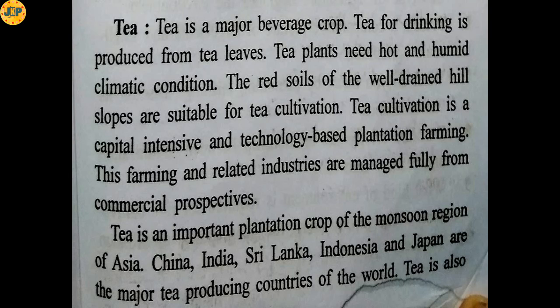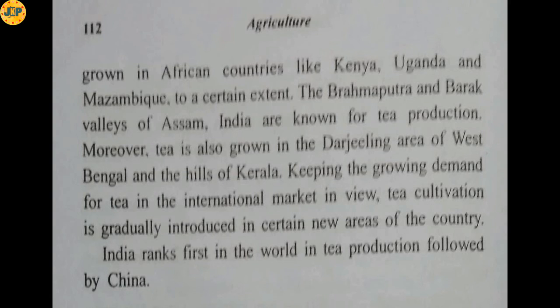Tea is an important plantation crop of the monsoon region of Asia. China, India, Sri Lanka, Indonesia and Japan are the major tea producing countries of the world. Tea is also grown in African countries like Kenya, Uganda and Mozambique to a certain extent. The Brahmaputra and Barak Valleys of Assam, India are known for tea production.